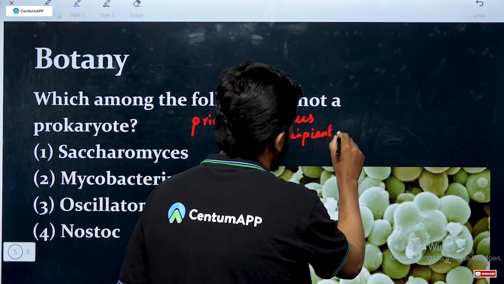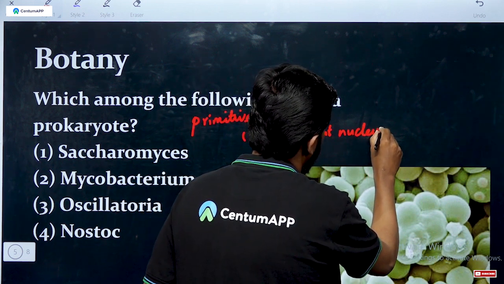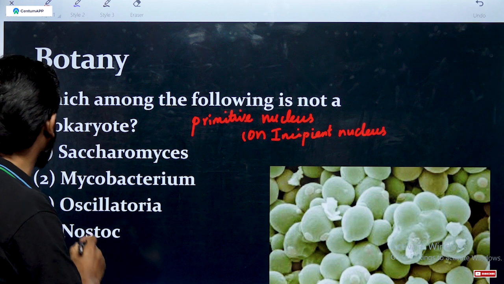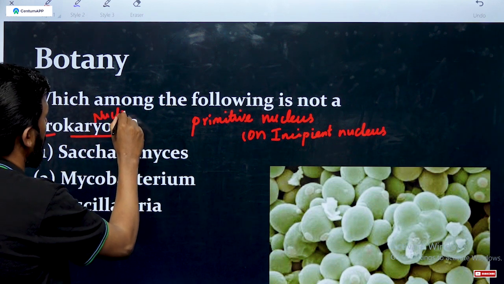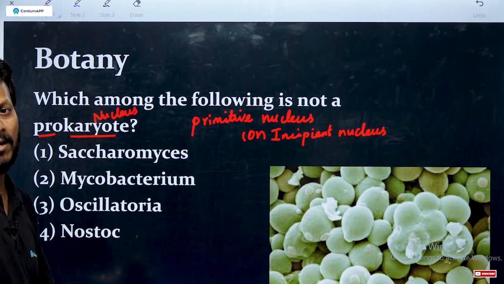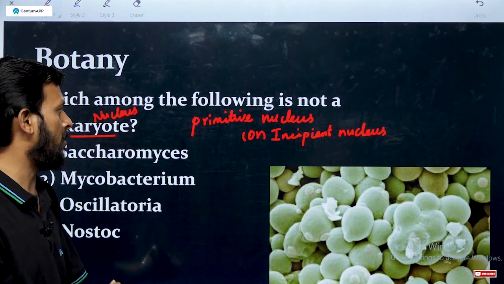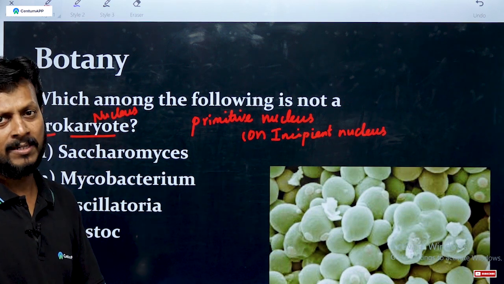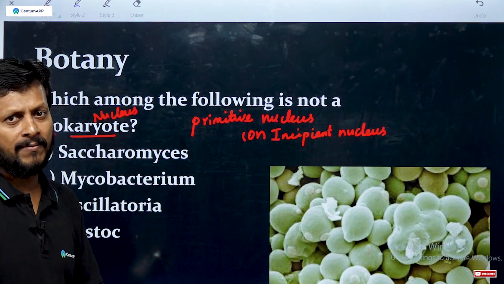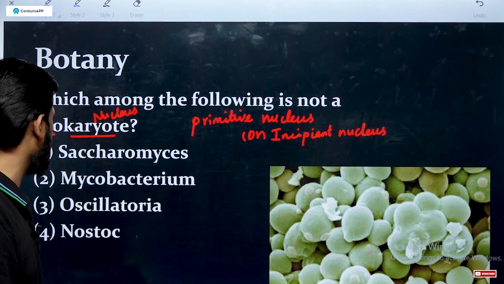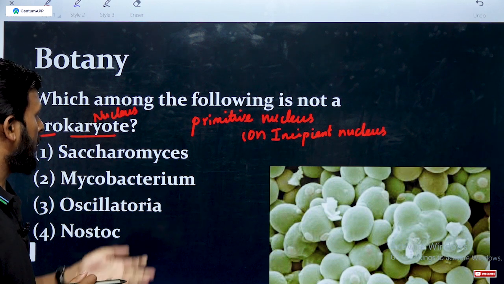Pro means primary, karyote means nucleus, that is primary nucleus, primitive nucleus, or incipient nucleus. Generally, all bacteria we call prokaryotic organisms. These are all prokaryotic.